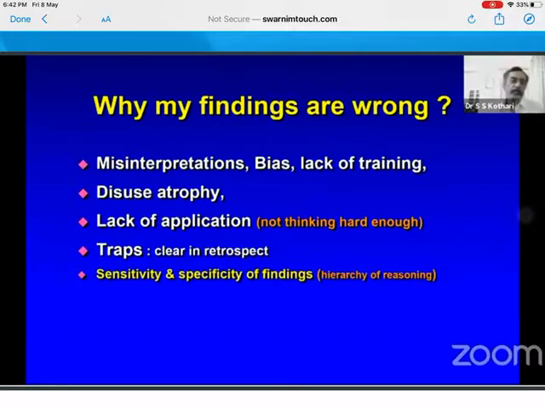The other thing is you are given the diagnosis by your colleague so that you are not able to reason for yourself and you end up getting wrong findings; you're not synthesizing. We have been maintaining social distancing for too long from our patients, and maybe we are using the screen more than the face, and we have got disuse atrophy of physical findings. All this is okay. But what you are fixed on in the exam is when your findings don't fit with your reasonings. So lack of application is a primary problem with the exam.